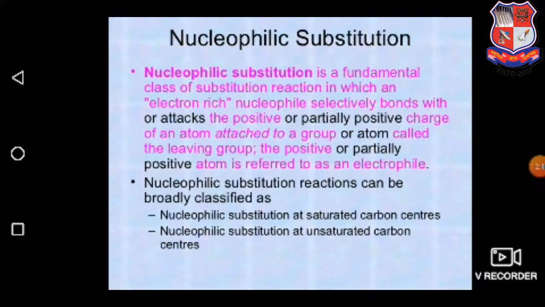Nucleophilic substitution reaction is a fundamental class of substitution reaction in which an electron-rich nucleophile selectively attacks the positive or partial positive charge of an atom attached to a group or atom called the leaving group. The positive or partial positive atom is referred to as the electrophile. These reactions can be classified broadly as nucleophilic substitution at saturated carbon center or nucleophilic substitution at unsaturated carbon.